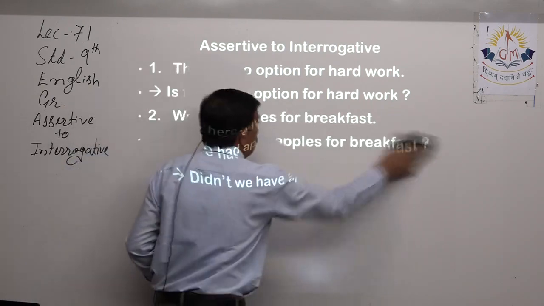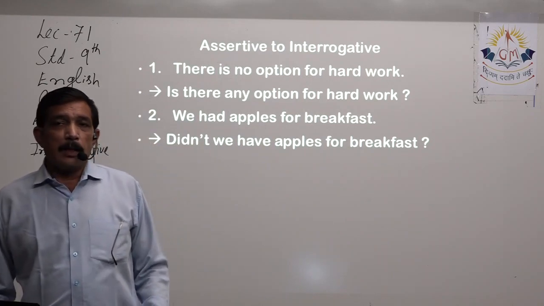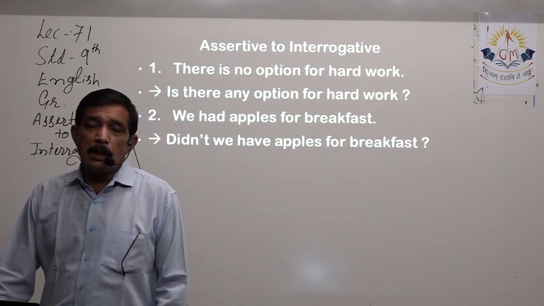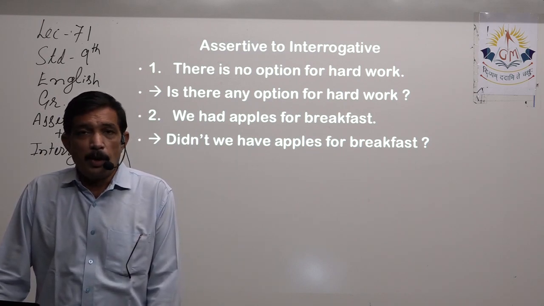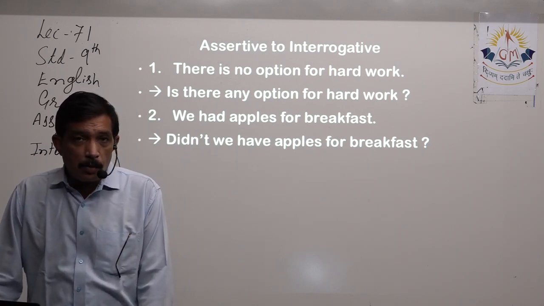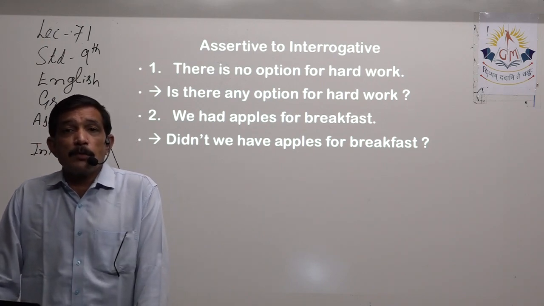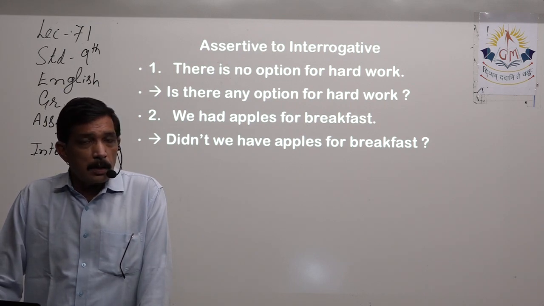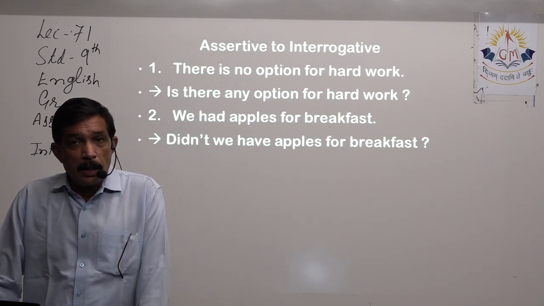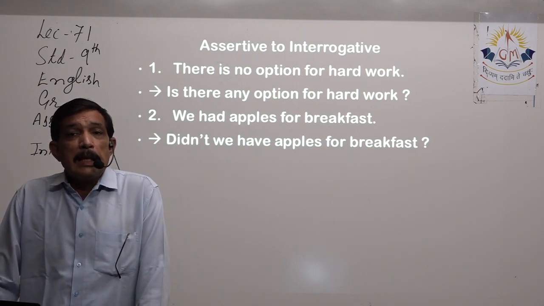I think the understanding is quite clear, right? You must have understood by now. We had apples for breakfast. Had here stands for eaten. So we do not have any helping verb, though we have had over here. When we do not have any helping verb, we use the forms of do. Had means eaten, so that is already past tense. Yes, we ate apples, so that is already past tense. So the past tense of do form is did.